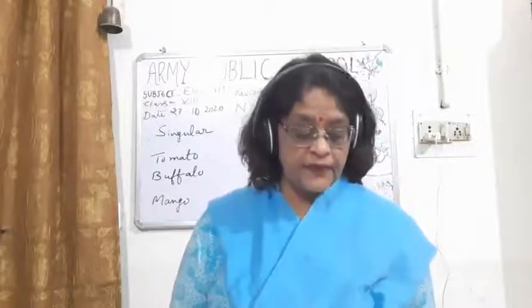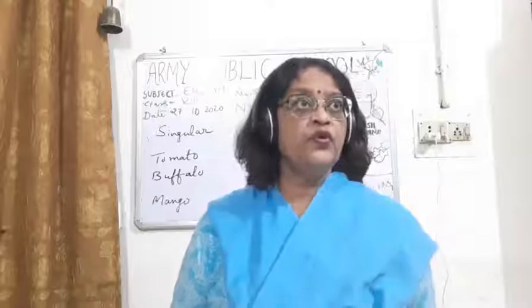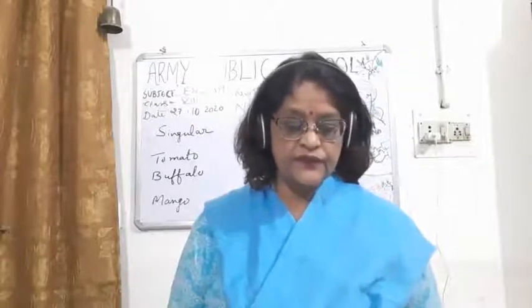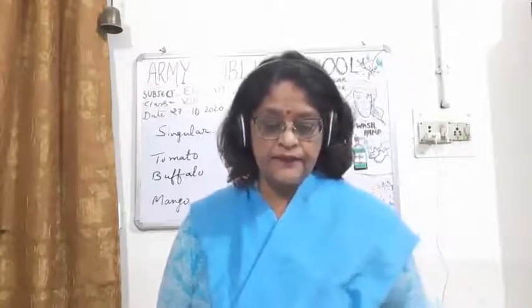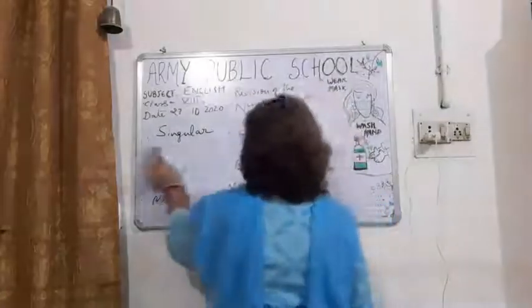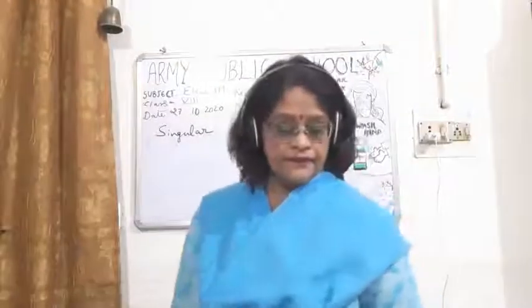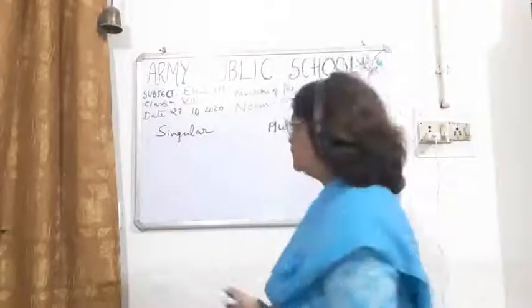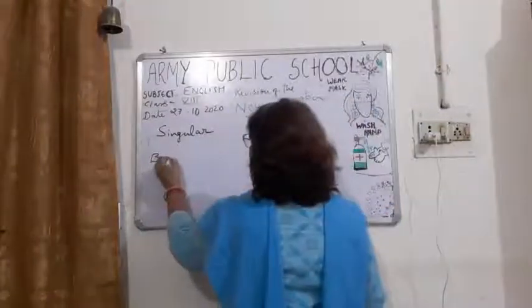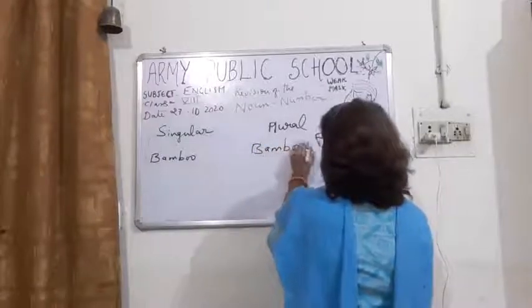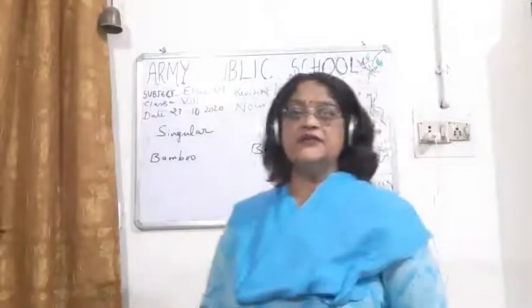Sometimes we have O, sometimes we have O or double O. Then the plural will become after adding S to it. Okay, like these are the words, like bamboo. Here two O is there. It will become bamboos. Not S, not ES, but S will be there.